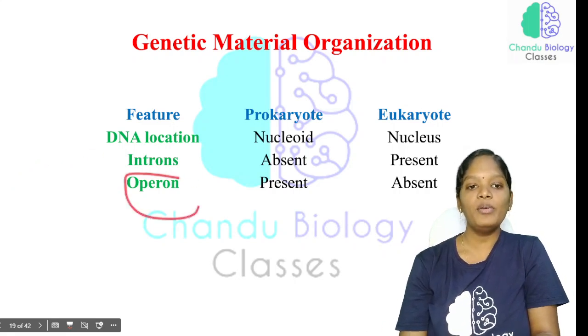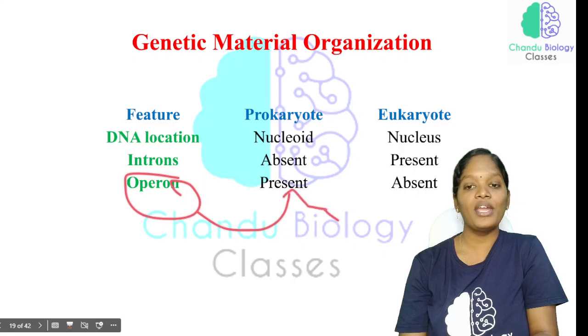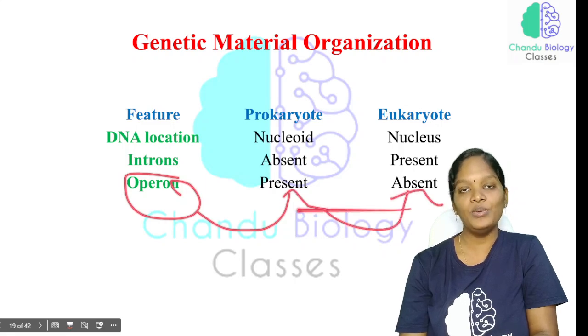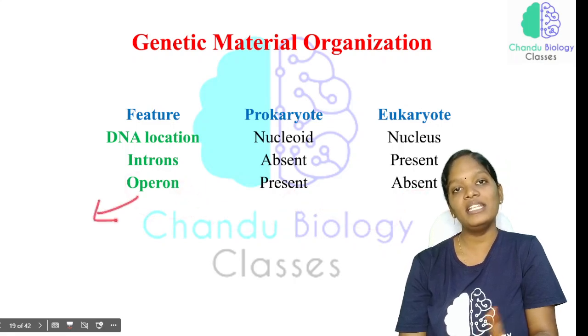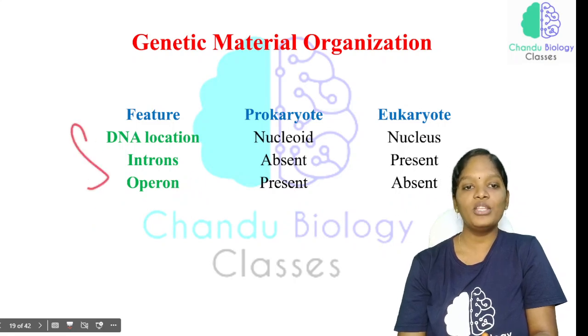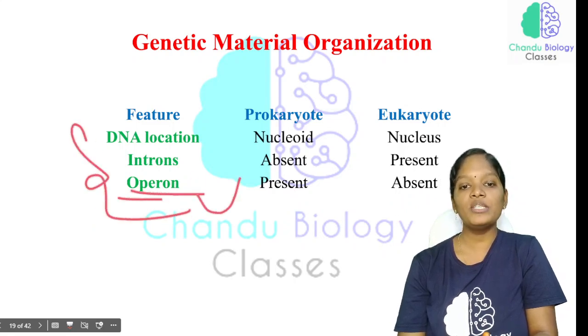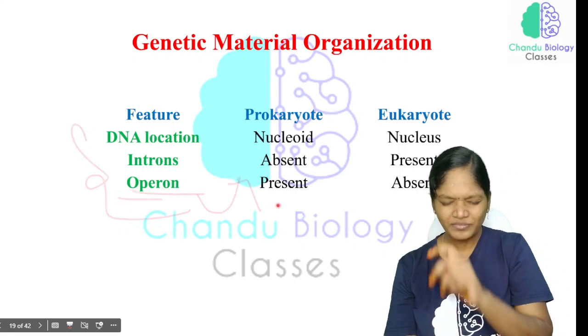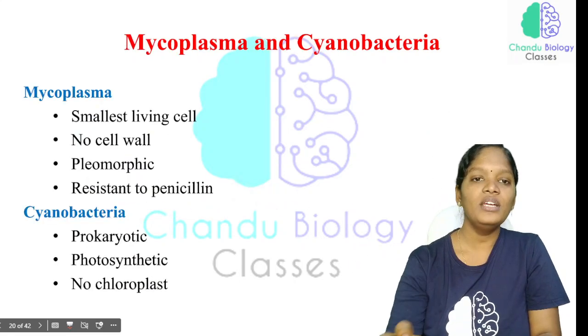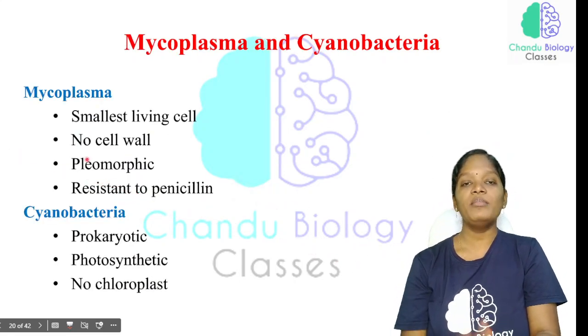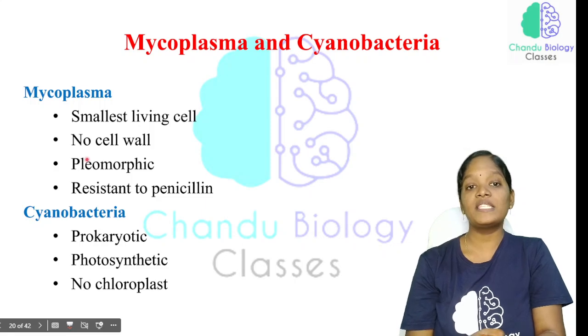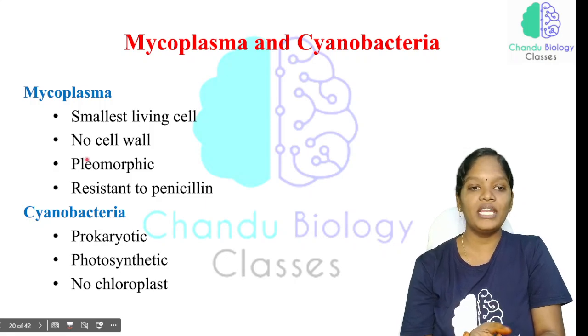Okay. So operons are present in prokaryotes and absent in eukaryotes. Again, it will be discussed in detail in that chapter. But you should know operons will be present only in prokaryotes and absent in eukaryotes. Okay.